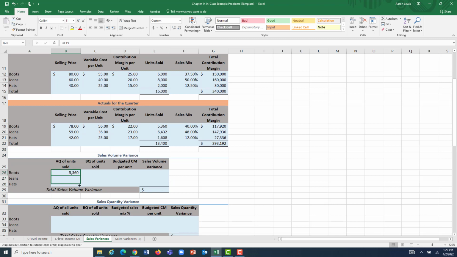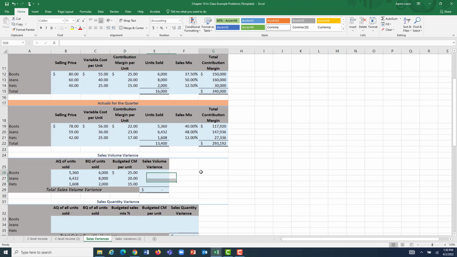So I'm going to just handle that all in. Well, what did we expect? What was the budgeted amount? We expected that we were going to sell 6,000 boots, 8,000 jeans, and 2,000 hats. So I can bring in all of those numbers. And then our budgeted, our expected contribution margin per unit was expected to be $25 for boots, $20 for jeans, and $15 for hats. And there's all that information. I don't want these dollar signs, so we're going to kick them out too.